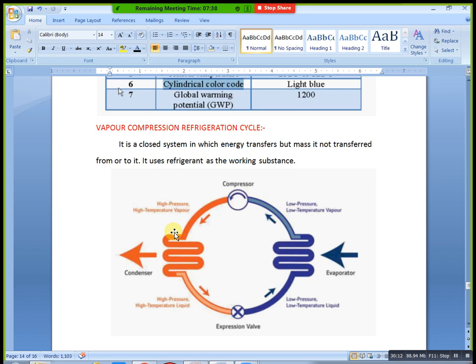Do you know this refrigeration vapor compression cycle, the VCR cycle? You don't know. Okay. First of all, just observe this picture or figure. How many components are there?